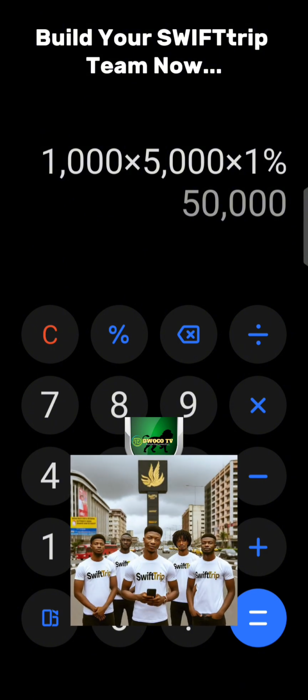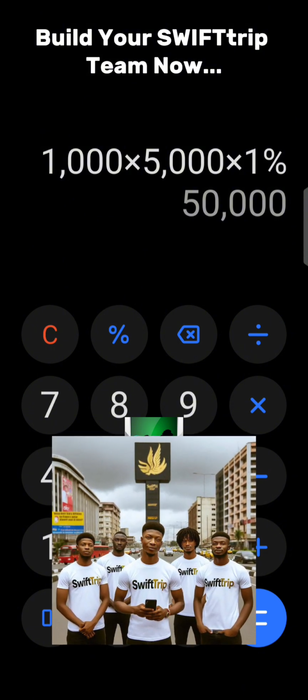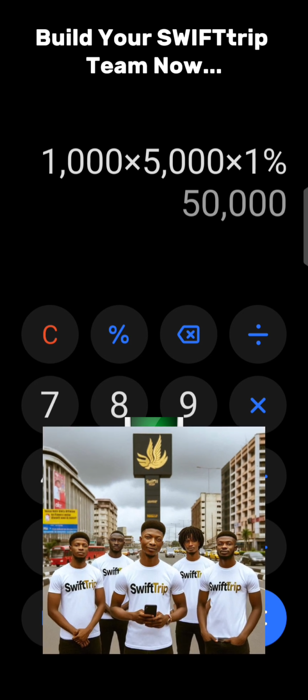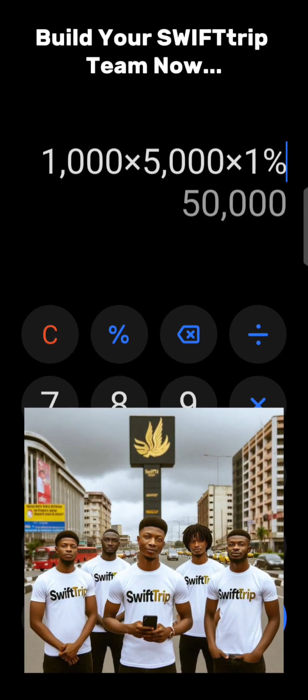Some of them can spend 2 million. Some of them can spend 90 million. Any amount they spend is possible, right? But I'm fixing this on just 5,000 naira, and you have only 1,000 direct downlines under you. It means that for that day you have made 50,000 naira.